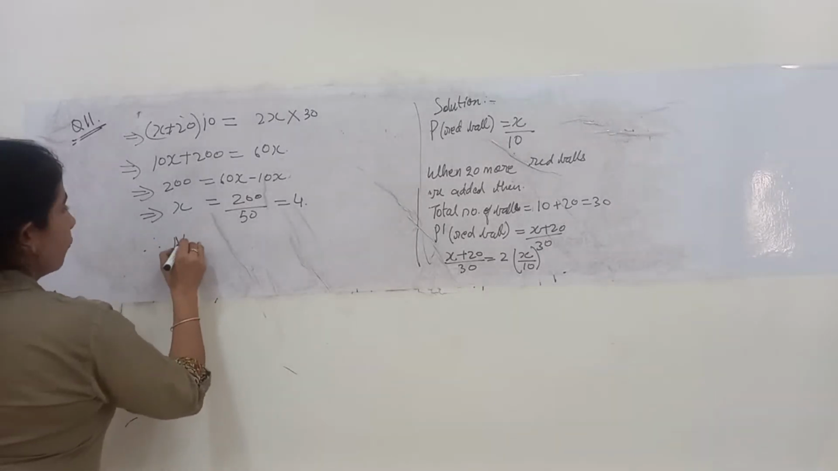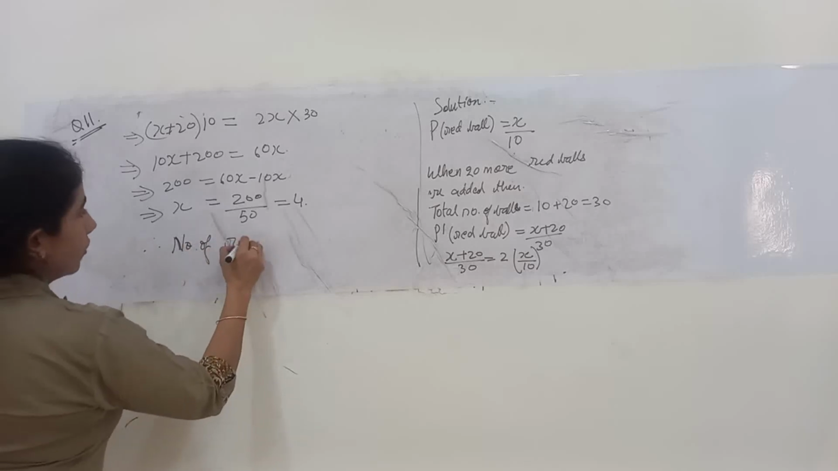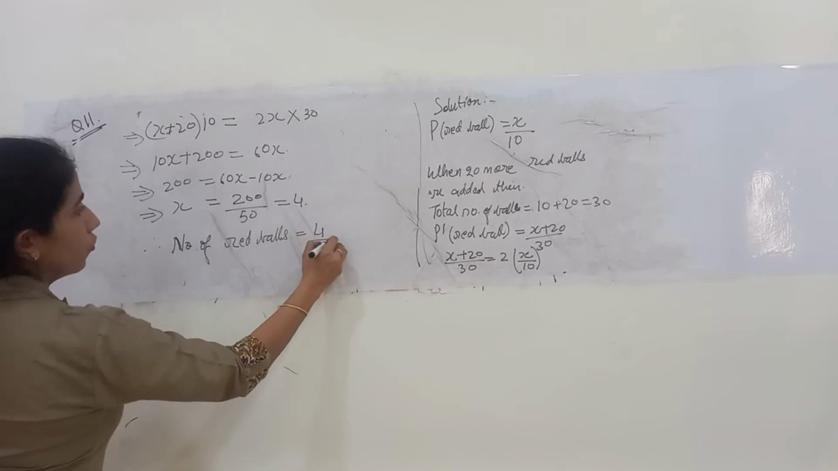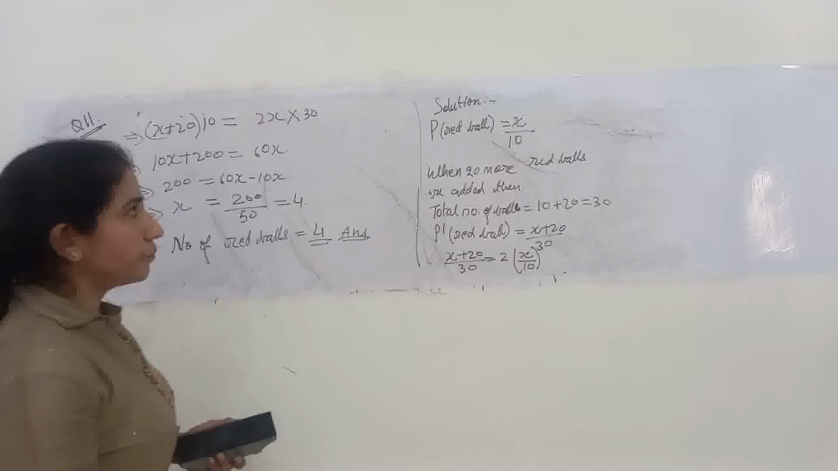Therefore, the number of red balls is equal to 4, and this is my answer.